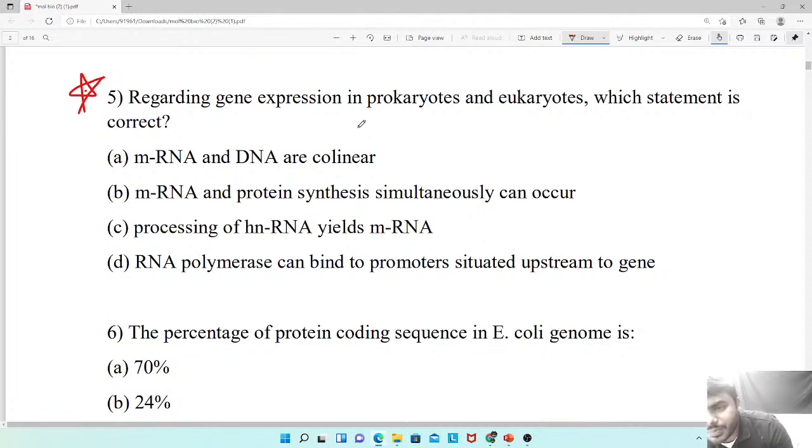Regarding gene expression in prokaryotes and eukaryotes, which statement is correct? They are asking, friends, which is the correct statement.